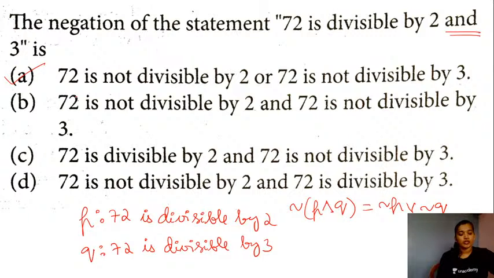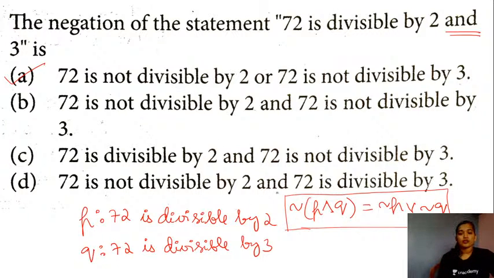Yes, Aditi, you did manage to get the right answer. Good. So keep this relation in mind, students. Negation of P conjunction Q will be equal to negation of P, disjunction, negation of Q.